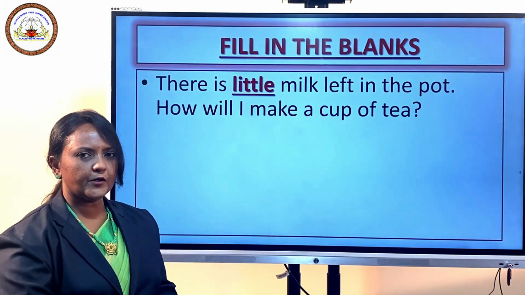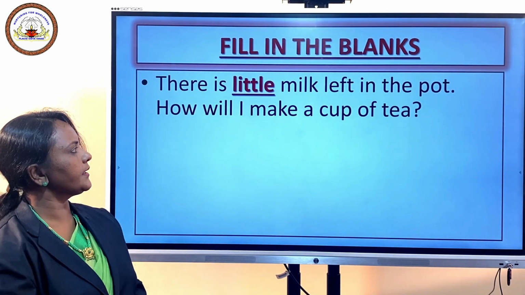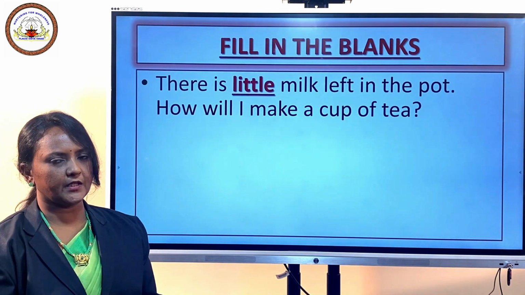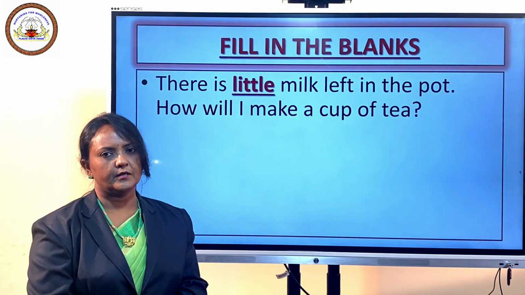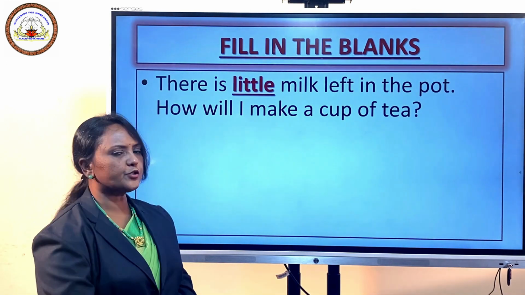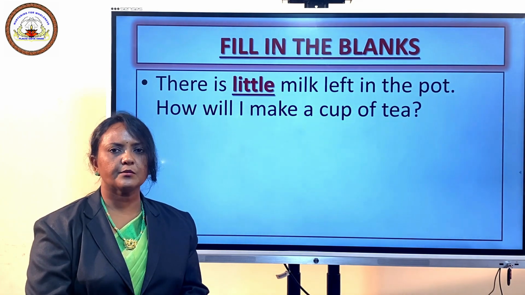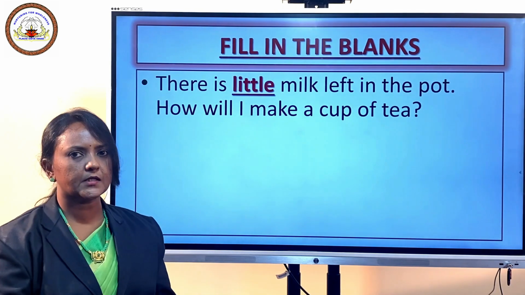Okay. The first sentence, there is little milk in the pot. How will I make a cup of tea? See, the speaker tries to convey a negative meaning. Person is not able to make a cup of tea because there is no sufficient milk in the pot. So in that sense, we have to use little milk.